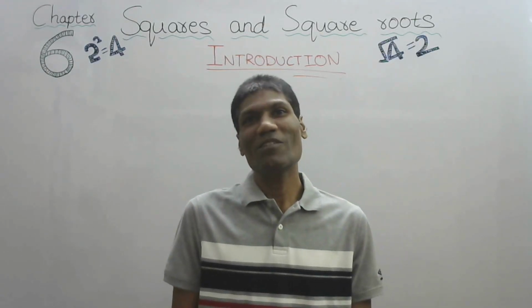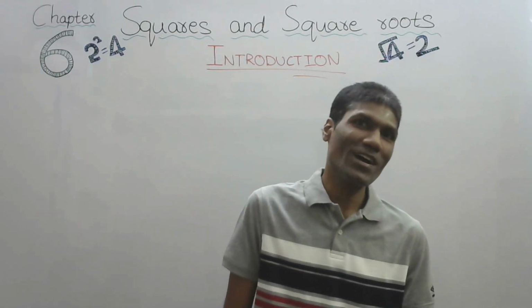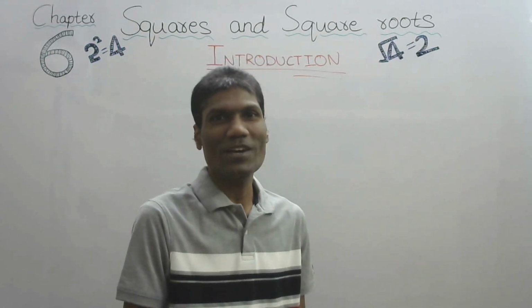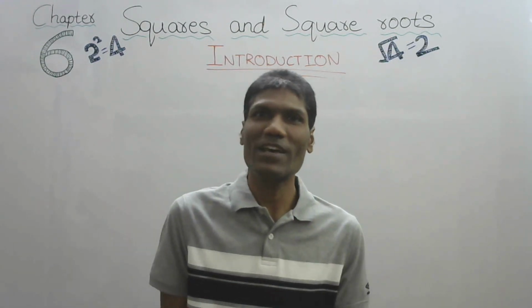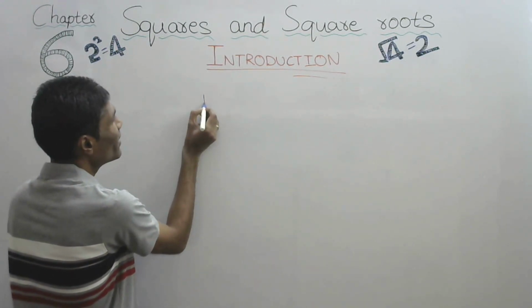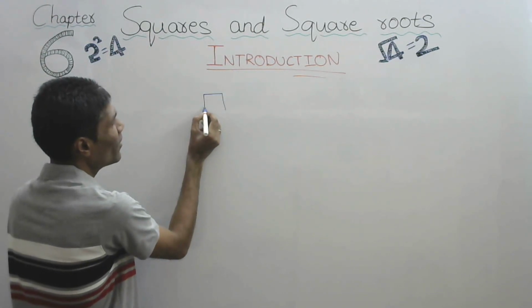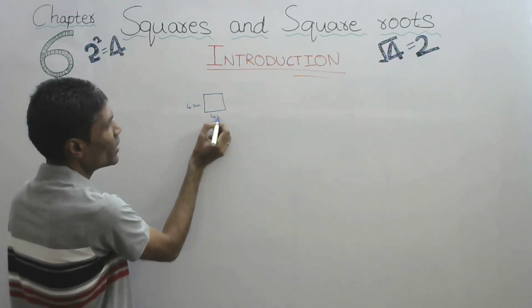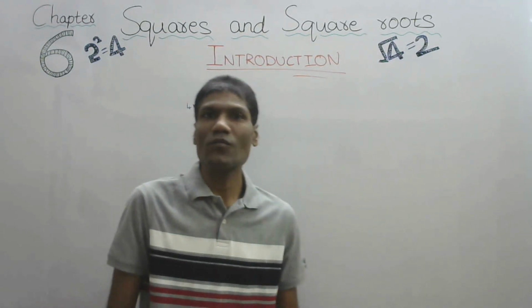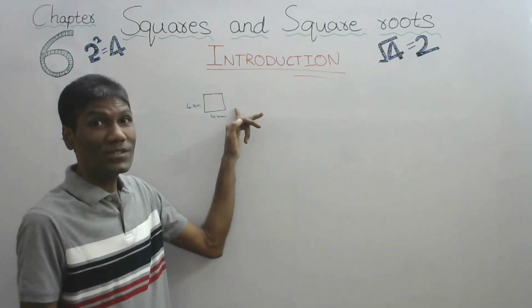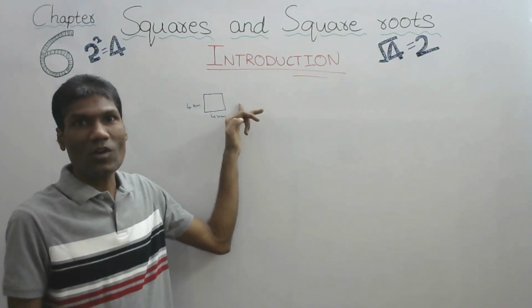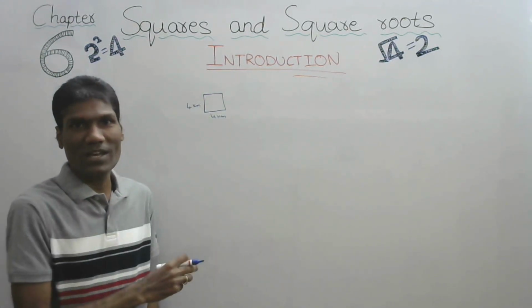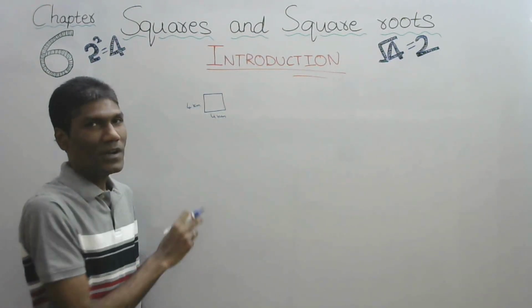Hi, today we'll start a new chapter called Squares and Square Roots. Let us see what is a square. We have already seen what a square is. Say, there is a field of 4 kilometers here and this is 4 kilometers. Now we need to find the area of this square. We will call it a square. Why? Because the sides are of same size and they are of 90 degrees.